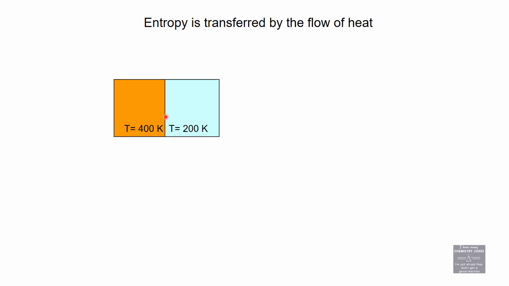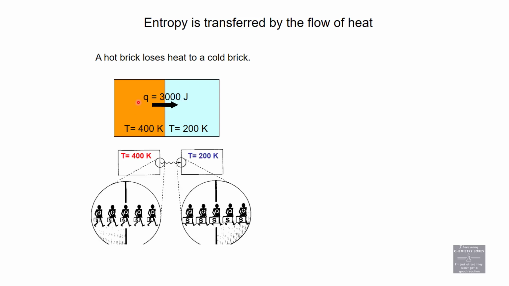If I have a hot brick and a cold brick, heat energy is transferred from the hot brick to the cold brick. The cold brick absorbs heat. The hot brick loses heat, releases heat. When heat energy is transferred, so is entropy. These little Q cartoon guys are carrying entropy with them from the hot brick to the cold brick. They're creating a higher entropy state in the cold brick than existed before.